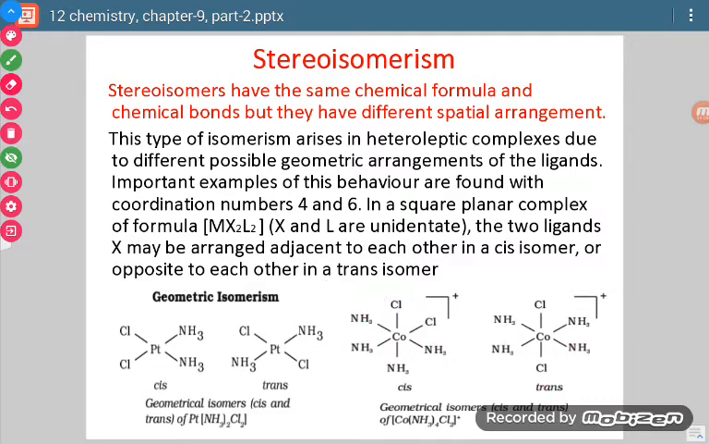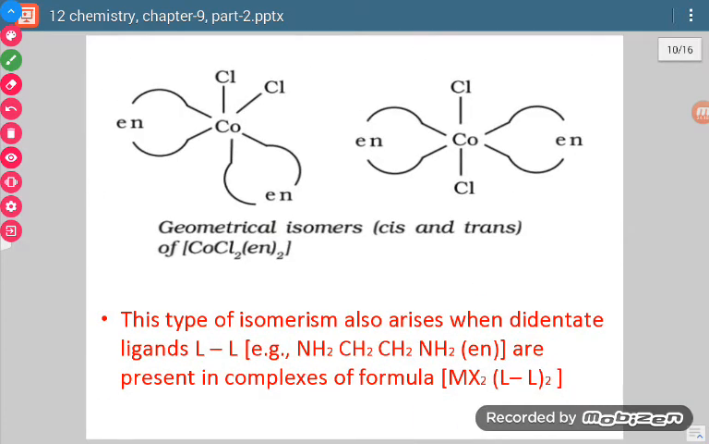Okay, so for coordination number 6, if similar groups are one above the plane and one below the plane, then that will form trans. And if the similar groups are at one of the corners of the square and one above or below the square, then it will be termed as cis. Okay, now let us take this example.